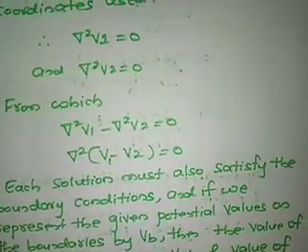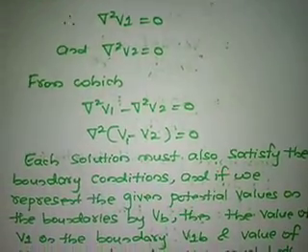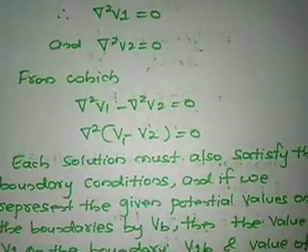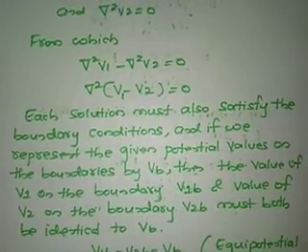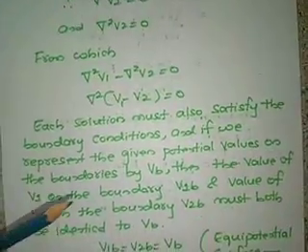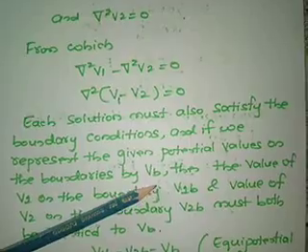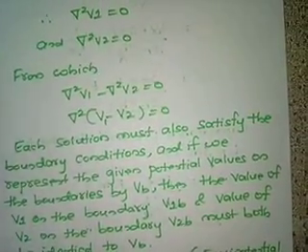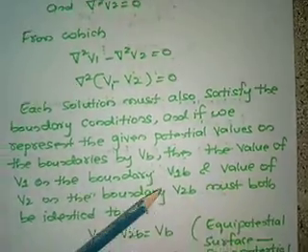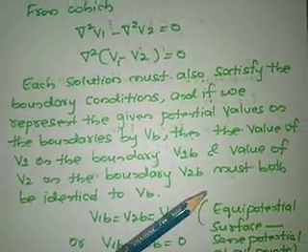Each solution must also satisfy the boundary conditions. If we represent the given potential values on the boundaries by VB, then the value of V1 at the boundary will be V1B, and the value of the potential V2 at the boundary will be V2B.